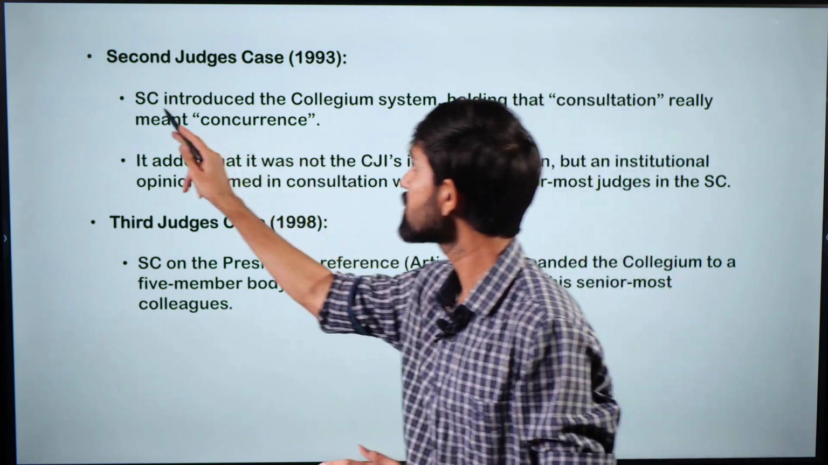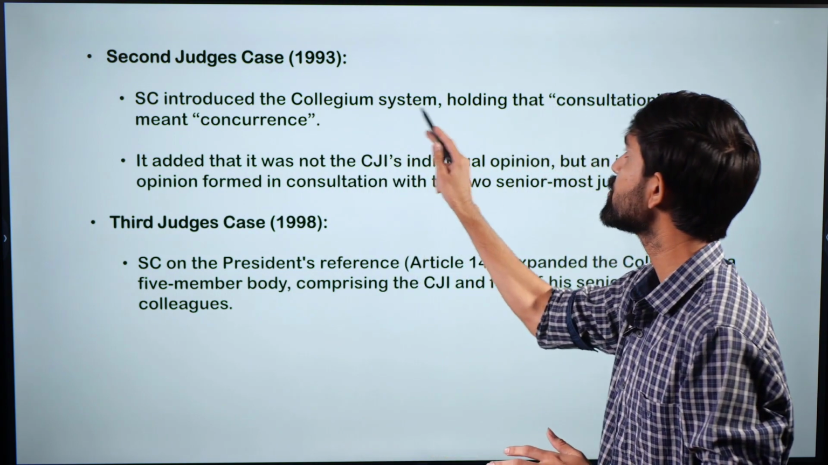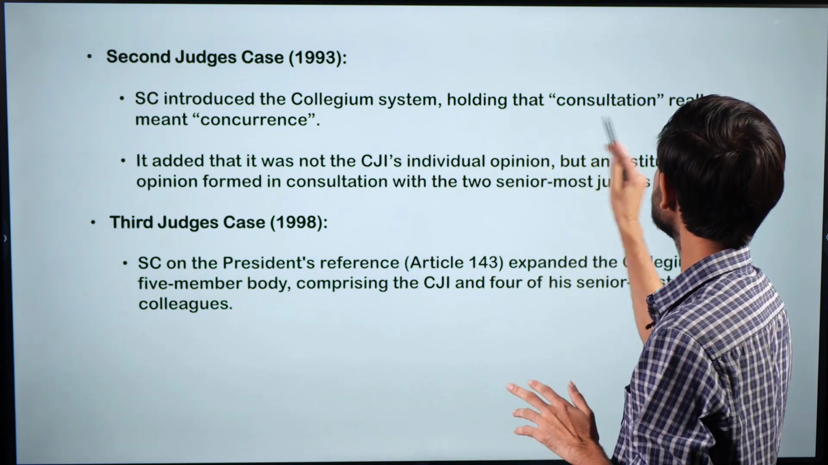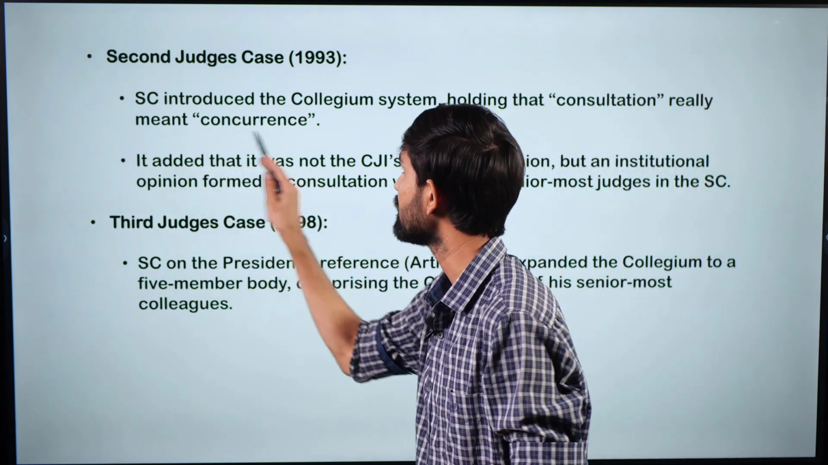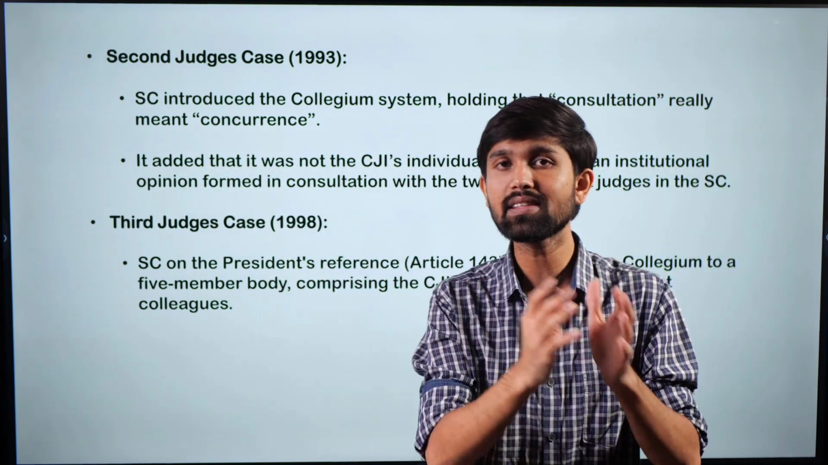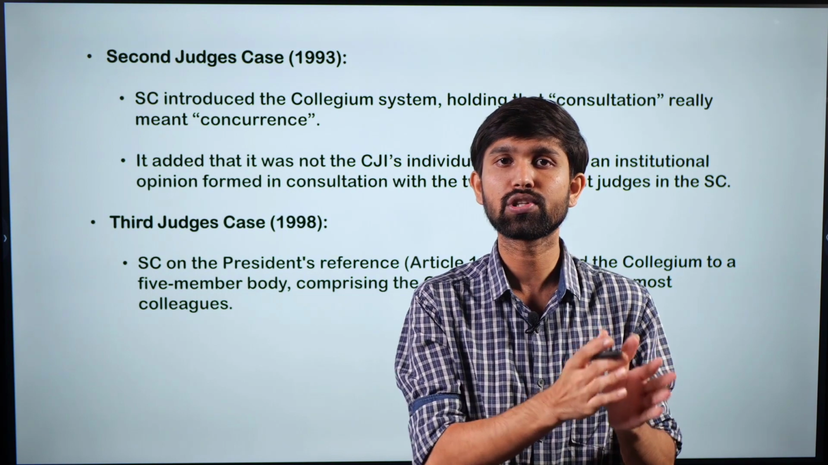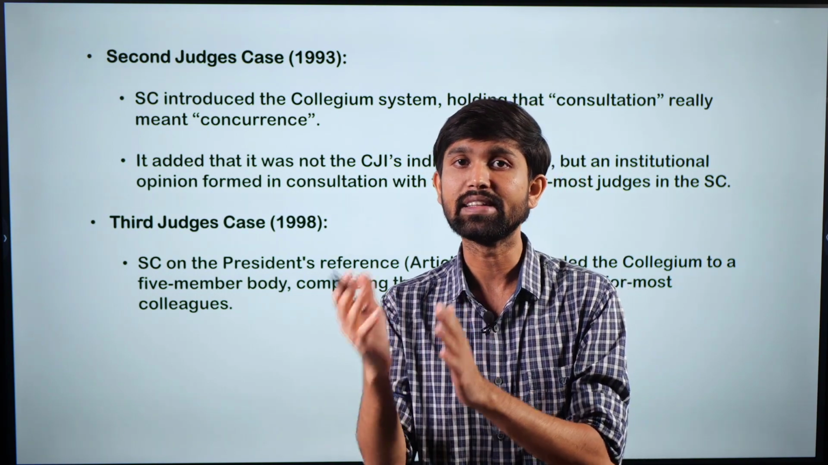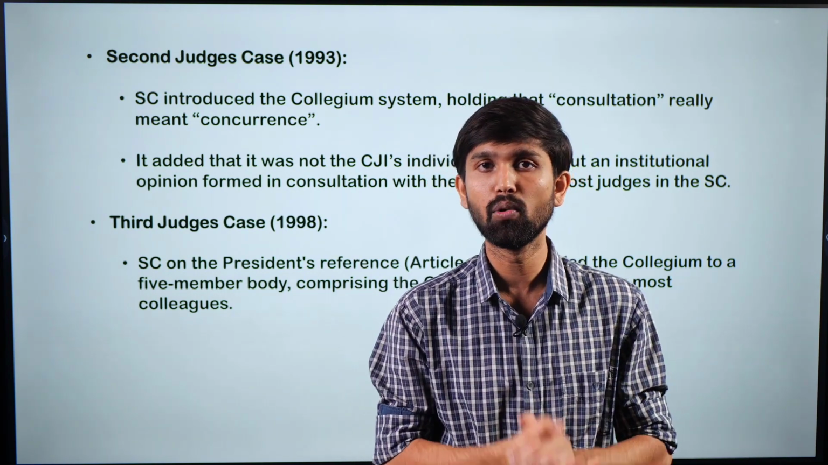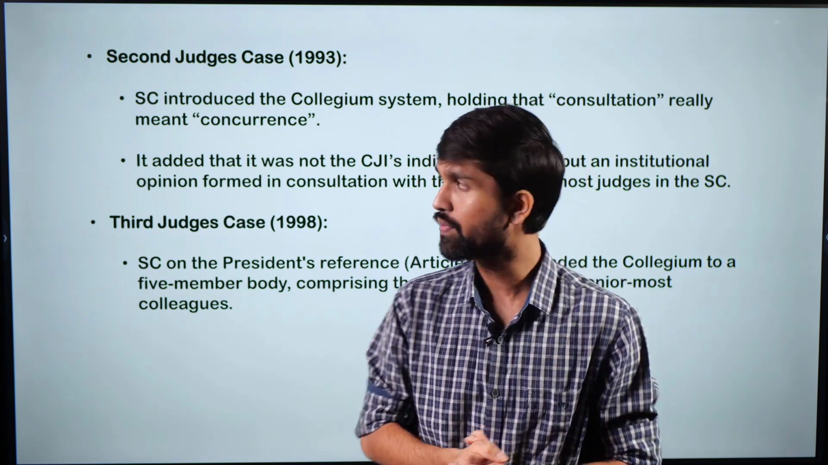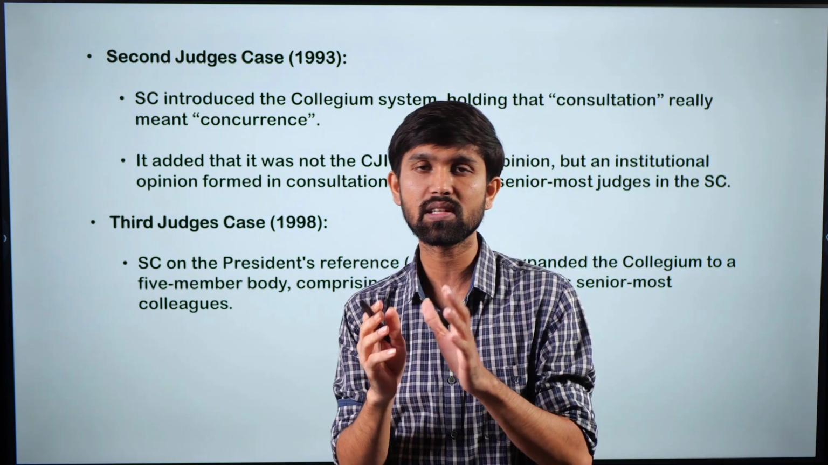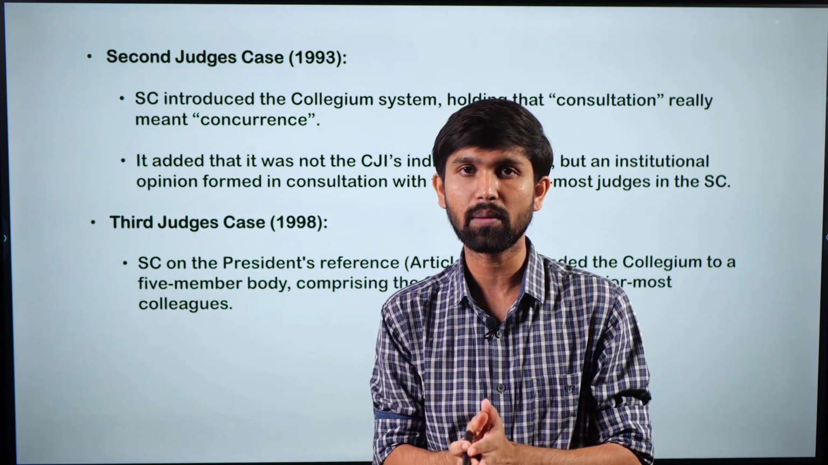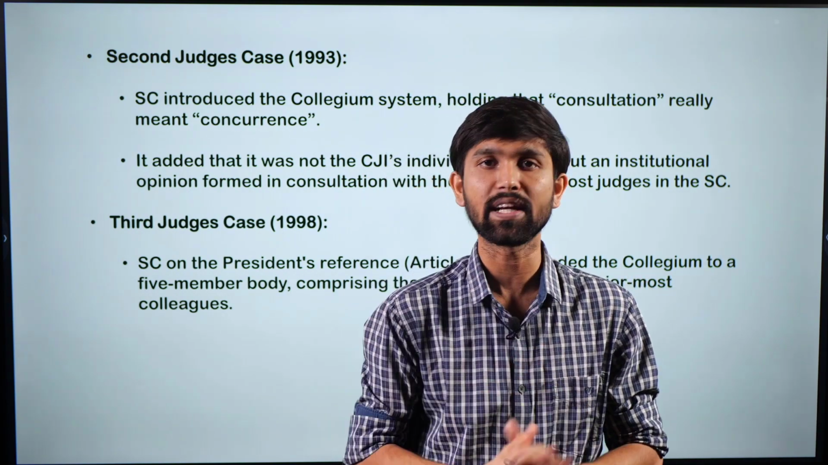in this case, the Supreme Court introduced the collegium system, holding that the consultation phrase, which we saw in Article 124, really meant concurrence, which means that unless and until the Supreme Court judges are also of the view, and their view should be given more importance than the executive's view, and this would be the decision of the collegium system. Collegium system is nothing but a group of judges coming together from the Supreme Court and deciding on the